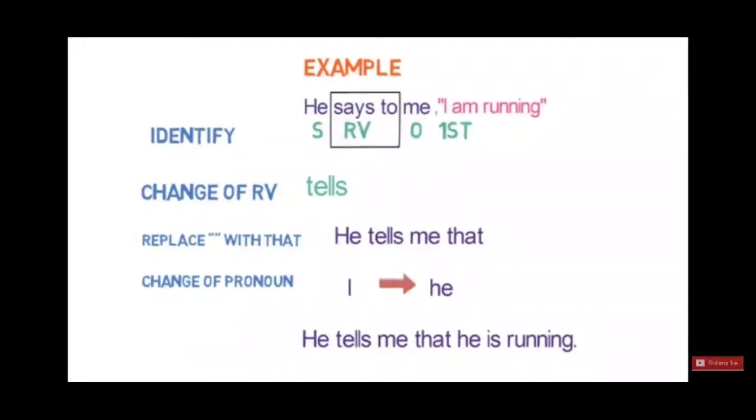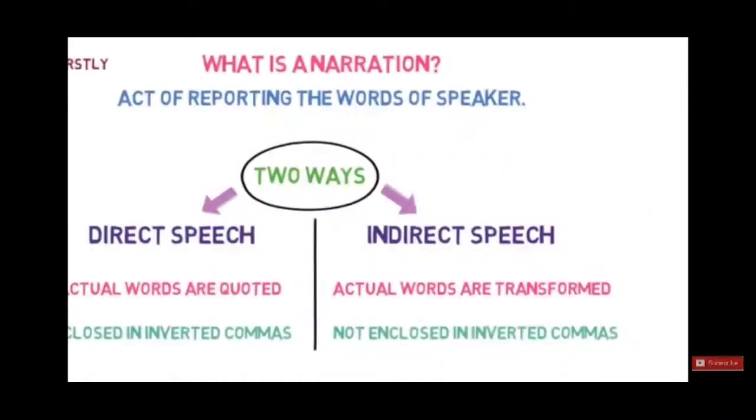All right, now we will revise once again what we have learned till now. A quick recap. We have learned that narration is an act of reporting the words of a speaker. There are two ways of reporting speech, direct speech and indirect speech. In direct speech, actual words are quoted and enclosed in inverted commas, whereas in indirect speech, actual words are transformed and not enclosed in inverted commas.